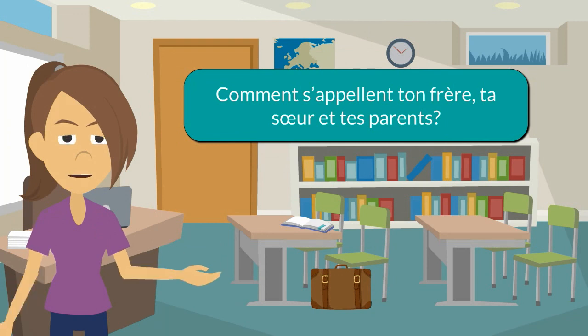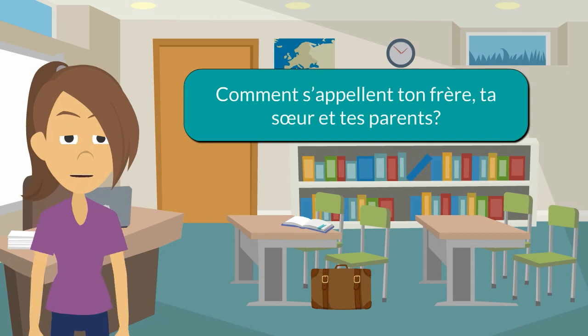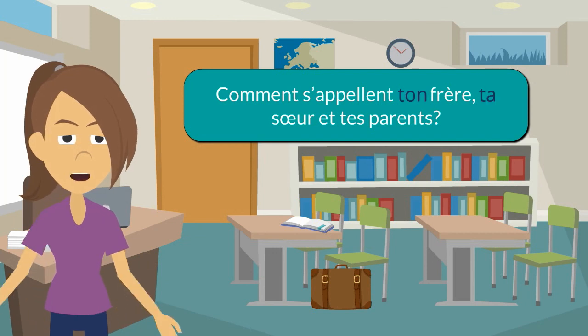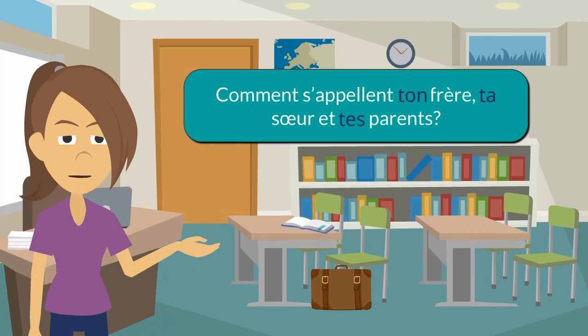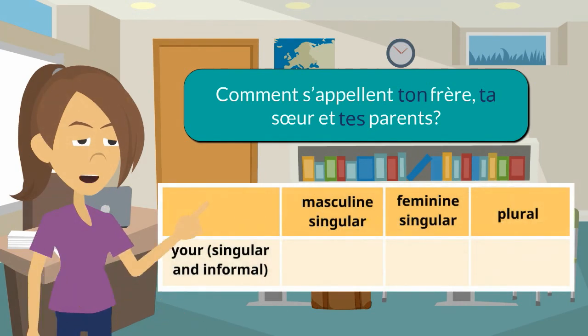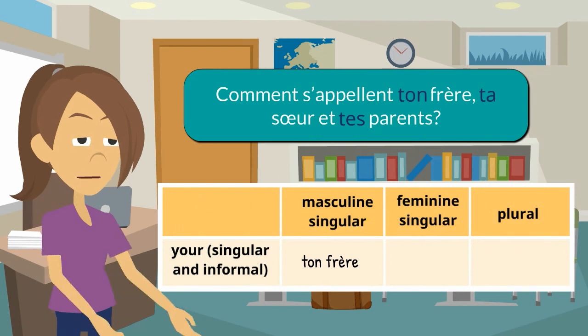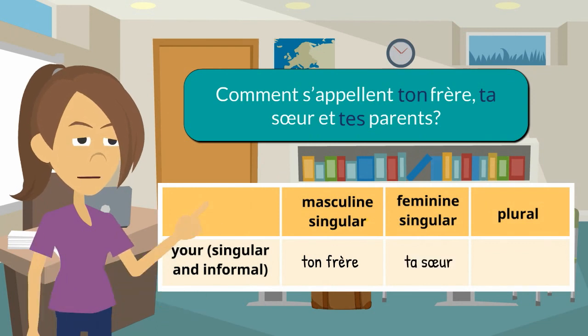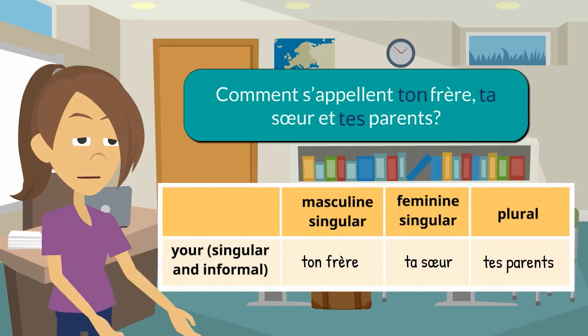When I'm asking Félix about his family members, I use ton, ta, and tes. Since I know that frère is masculine and singular, I use ton. Sœur is feminine and singular, so I use ta, and since parent is plural, I use tes.